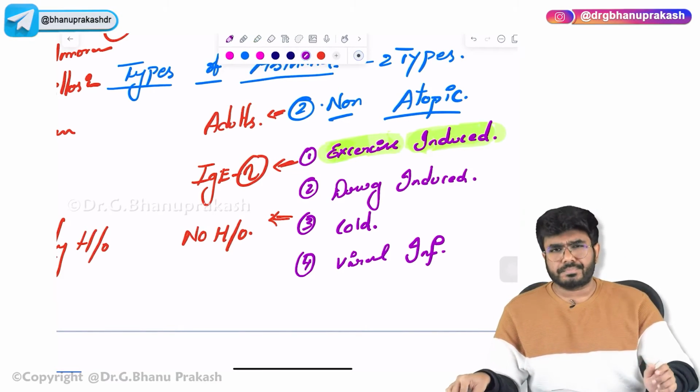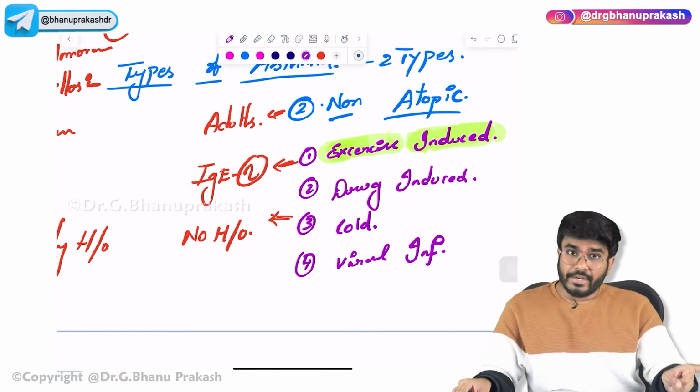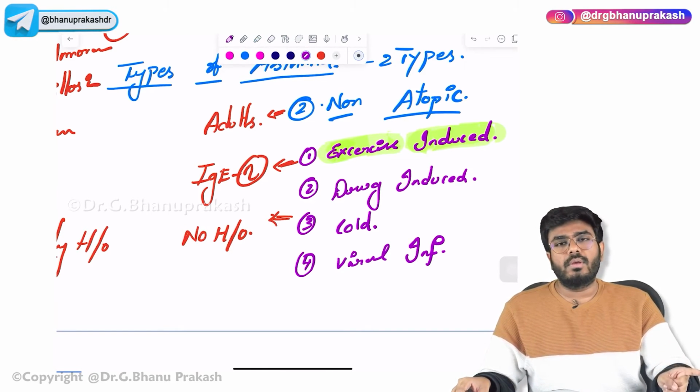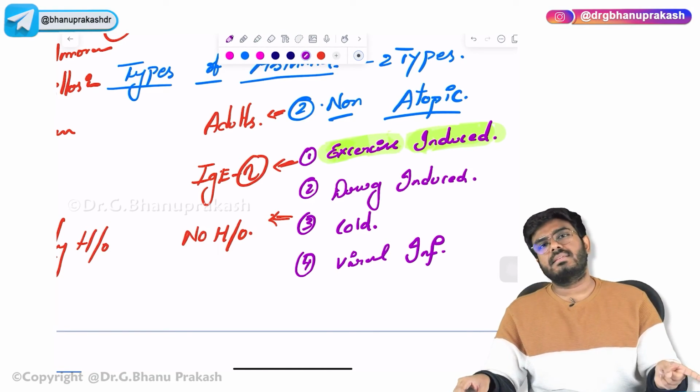So, with this, important points about asthma are completed. Now, in the next video, we will be discussing bronchitis, bronchiectasis, as well as emphysema.